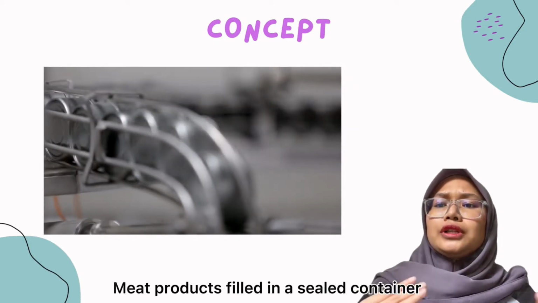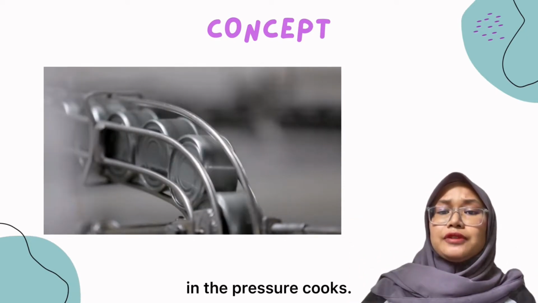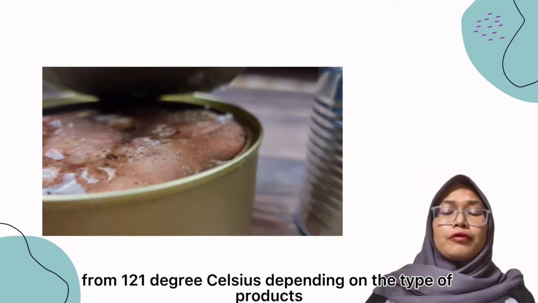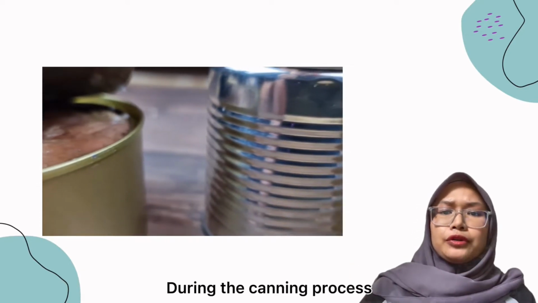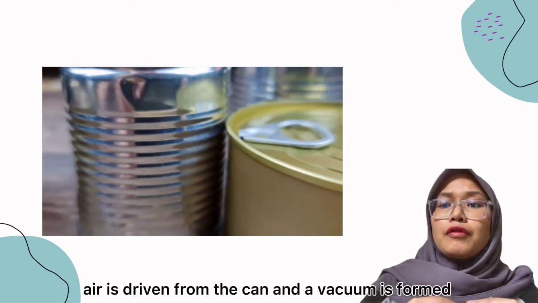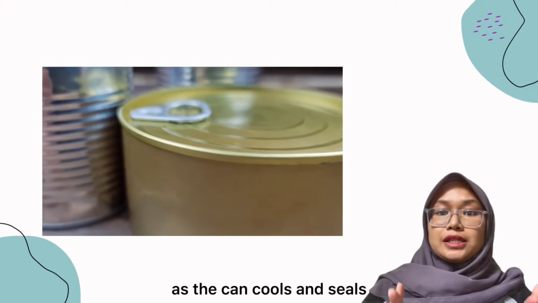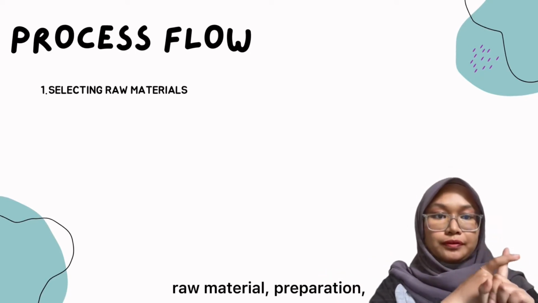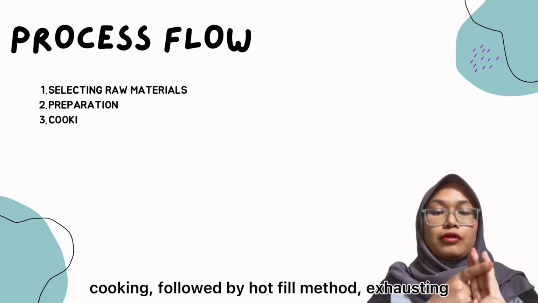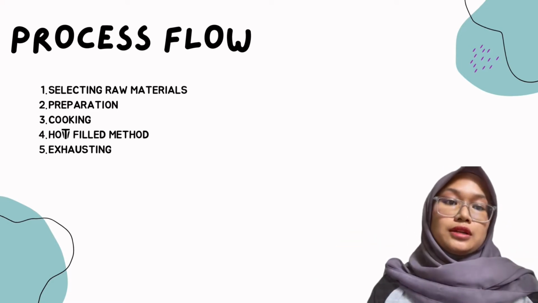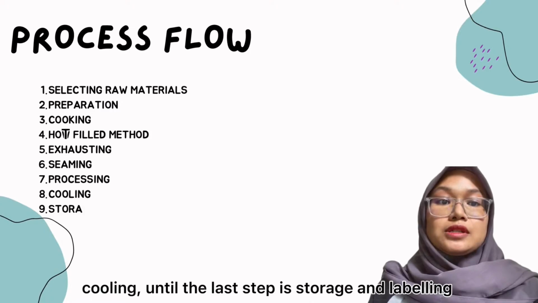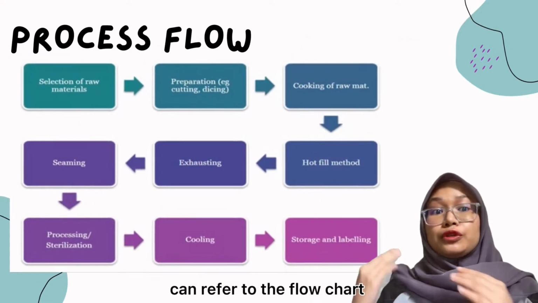Meat products filled in a sealed container are exposed to temperature above 100 degrees Celsius in the pressure cooker. Temperature above 100 degrees Celsius, usually ranging from 1 to 1 degree Celsius depending on the type of product, must be reached inside the product. During the canning process, air is driven from the can and a vacuum is formed as the can cools and seals. A basic canning process flow starts from the selection of raw material, preparation, cooking, followed by hot fill method, exhausting, steaming, and sterilization, cooling, until the last step, which is storage and labeling. For more details, you can refer to the flowchart.